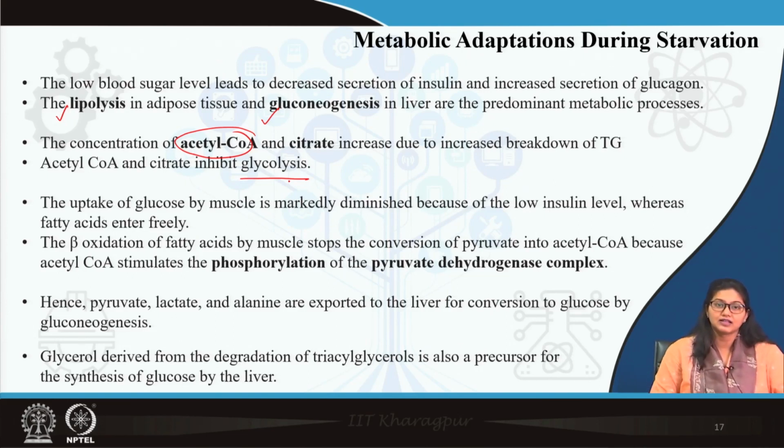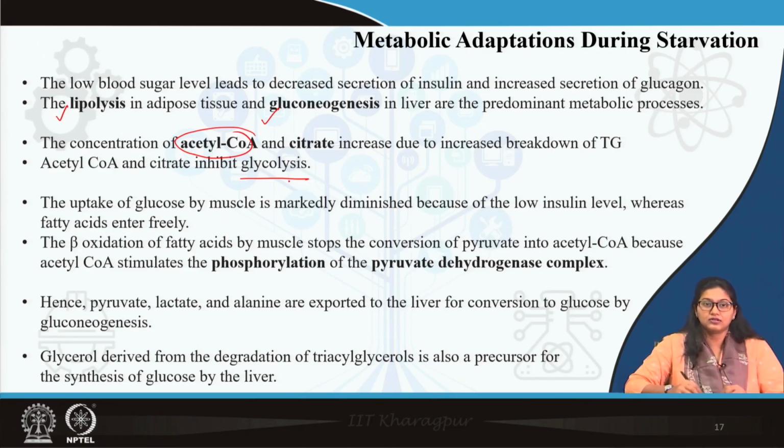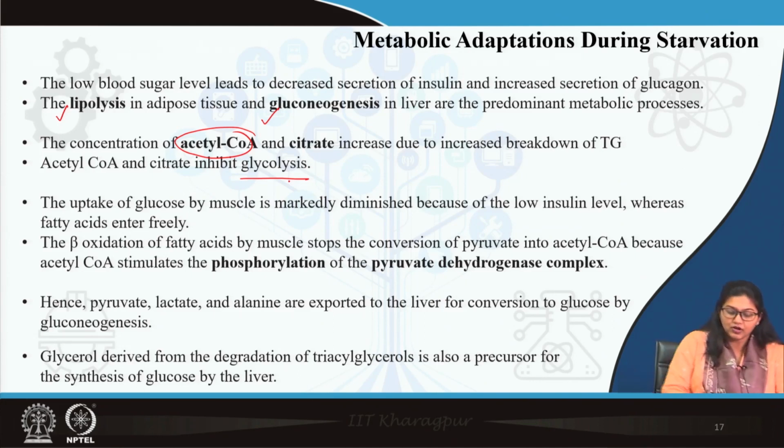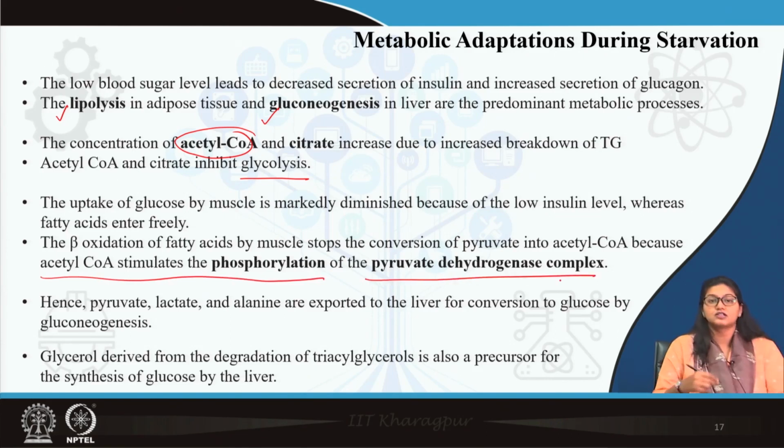Now, muscles mostly depend on fatty acids, and this beta oxidation of fatty acids provides acetyl coenzyme A. Now, once again beta oxidation of fatty acid is also regulated or rather inhibited, because acetyl coenzyme A stimulates phosphorylation of the pyruvate dehydrogenase complex. So, beta oxidation itself also gives one inhibitory action over the TCA cycle.